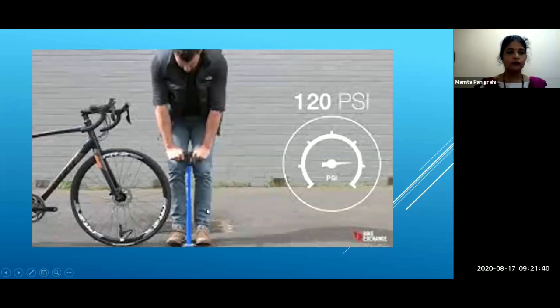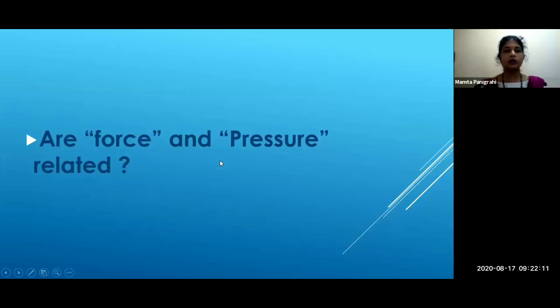You have to apply force for filling air in the bicycle tire with the help of this hand pump. Now by applying force with the hand pump, the pressure increases and then the air is pushed into the tire, and in this way the tire gets filled with air. So students, from this what do you say, are force and pressure related?